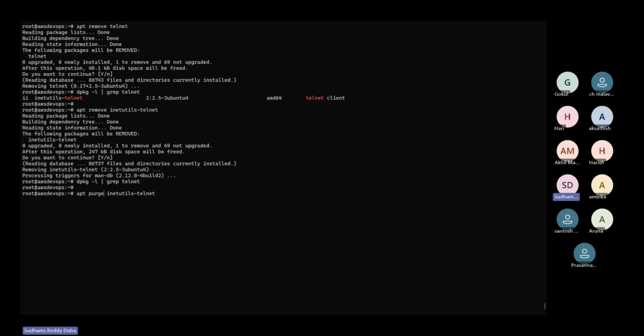So what is meant by purge? If the package was already removed, it will remove the configuration files of that package if they are available. If the package is also not removed, it will remove the package and it will remove the configuration files of that particular package from the system. It does both. Okay. So that's what it does exactly with the purge command.